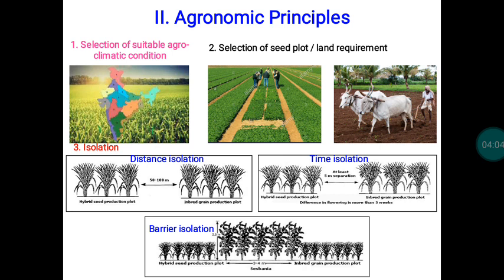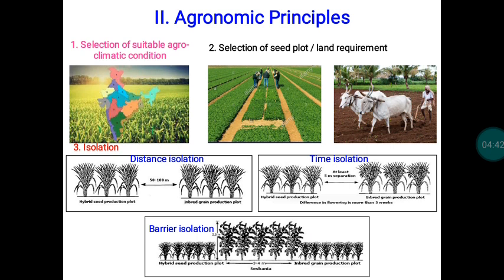This is a very important operation as far as seed production is concerned. It is mainly to ensure the genetic purity of our seed material. Our seed crop should be isolated from the possible genetic contaminants. Many possible genetic contaminants are there, like volunteer plants, off-types, objectionable weeds and wild relatives. These are materials able to pollinate our seed crops, so that causes problems for our seeds with reference to genetic purity.